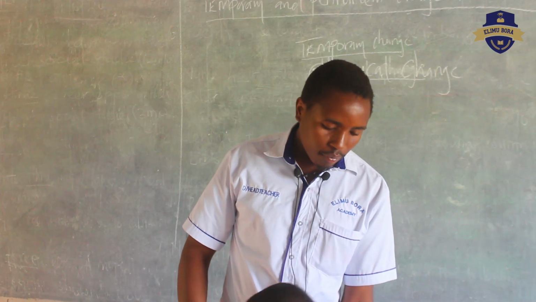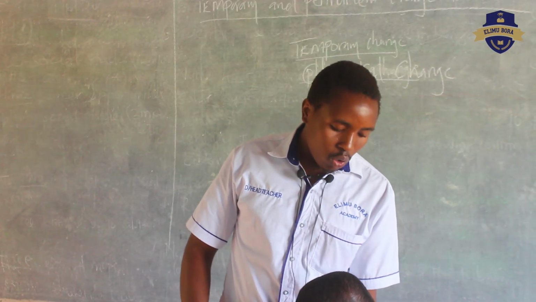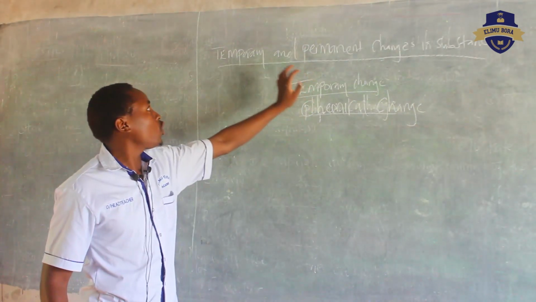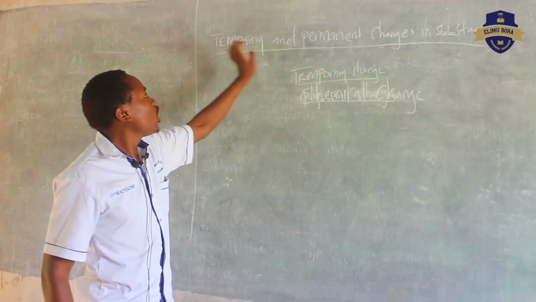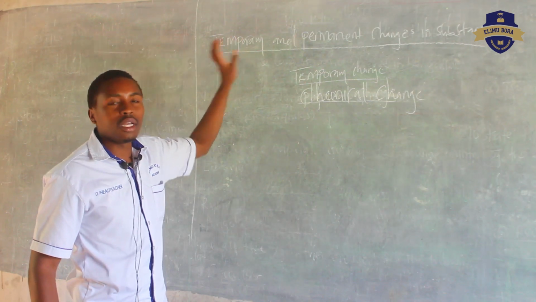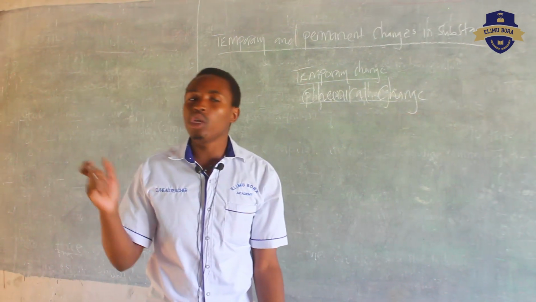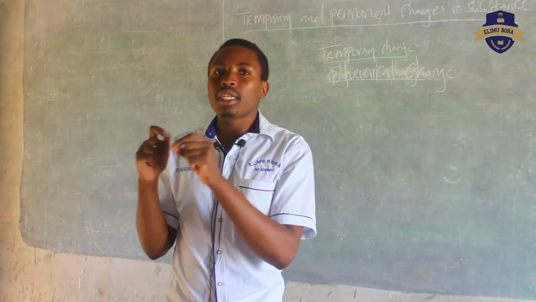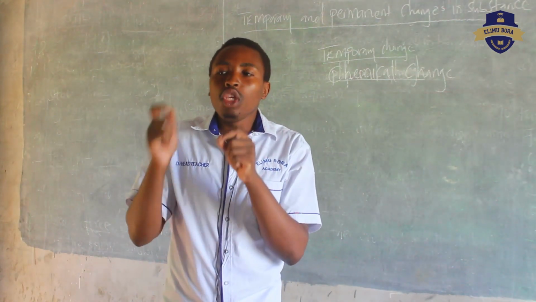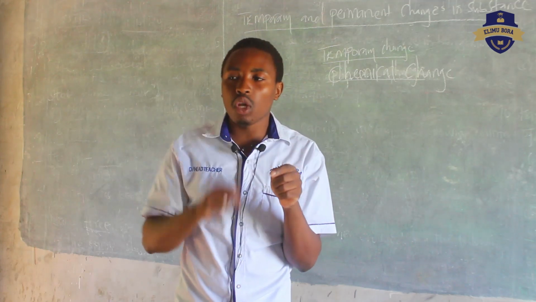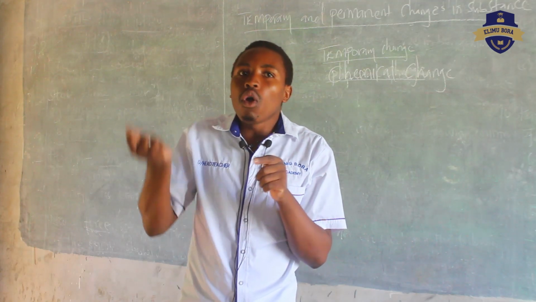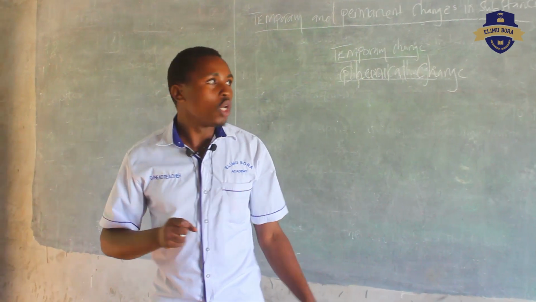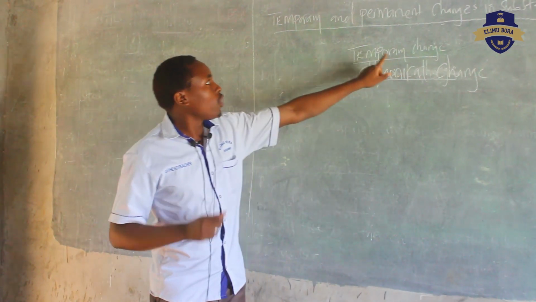Then, as we go on, we had learned about the permanent change. Under temporary and permanent change, under this temporary change we talked about, temporary means something will be there for a short period of time. Within a short period of time, it will be able to turn back to the normal origin, or you can return it back to how it was, its original state.